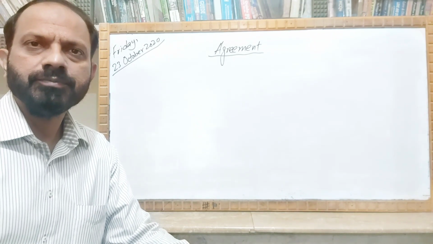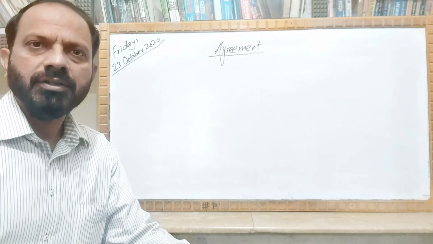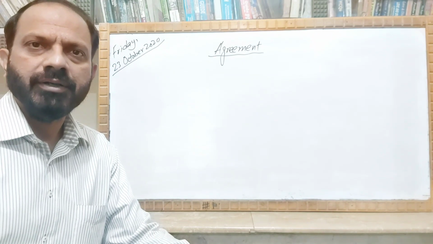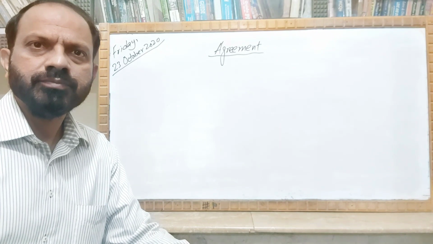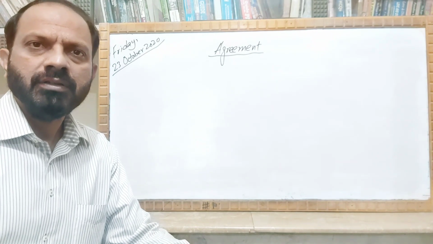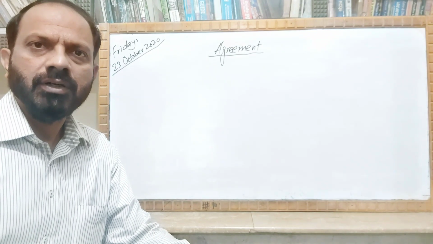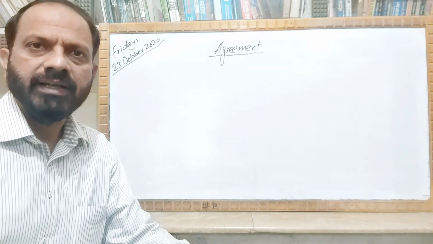In this video, I'm going to discuss a grammatical aspect which is called agreement. Agreement is actually a relationship between the subject of the sentence and the verb of the sentence.